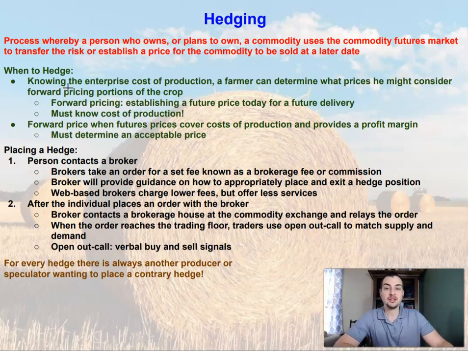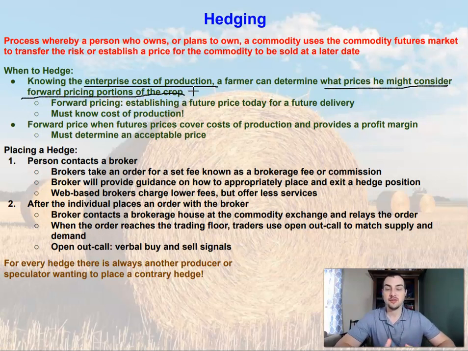So if you're going to hedge, you need to know a couple of things. First off, you need to know the enterprise cost of production. Knowing the enterprise cost of production, how much it costs you to produce that particular commodity, a farmer can determine what prices he might consider for forward pricing portions of their crop.